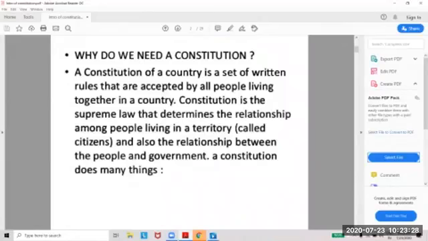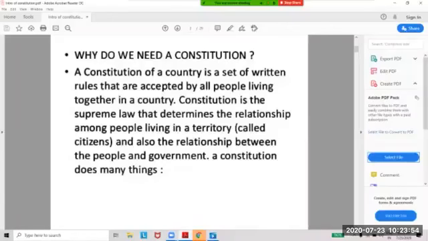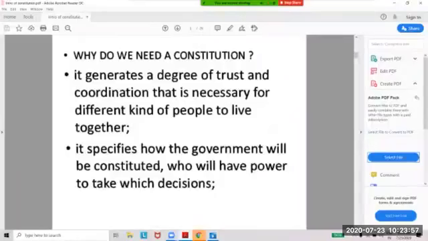Why do we need a constitution? A constitution of a country is a set of written rules that are accepted by the people living together in a country. Constitution is the supreme law, big law, main law that determines the relationship among the people living in a state territory called citizens, and also the relationship between the people and the government. A constitution does many things. It generates a degree of trust and coordination that is necessary for different kinds of people to live together.